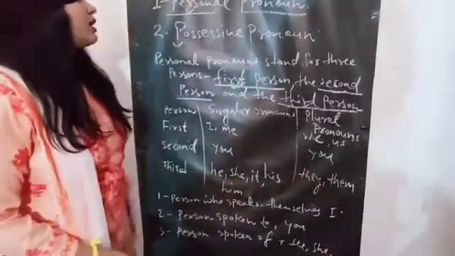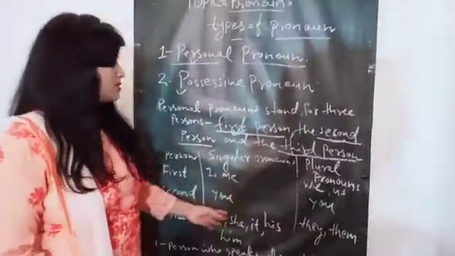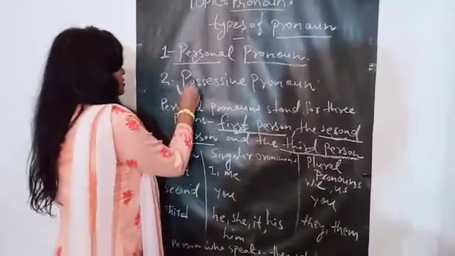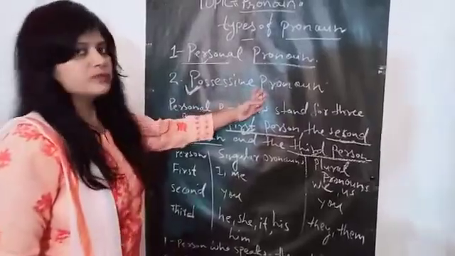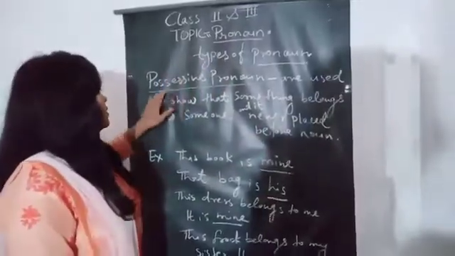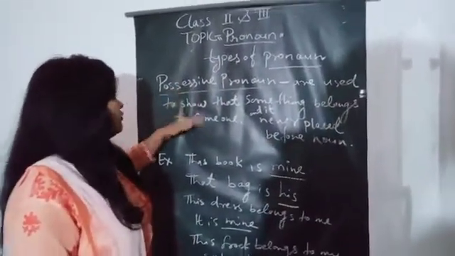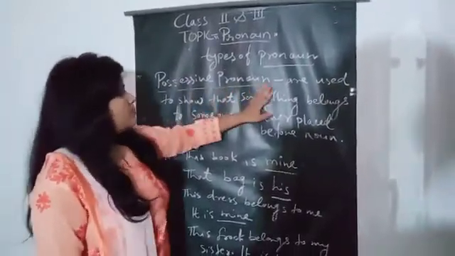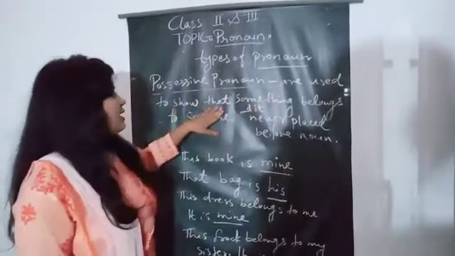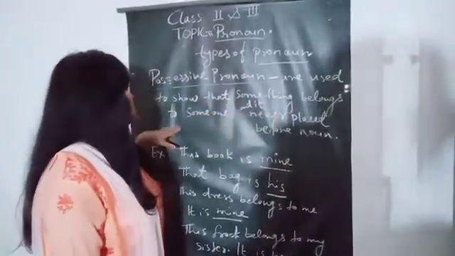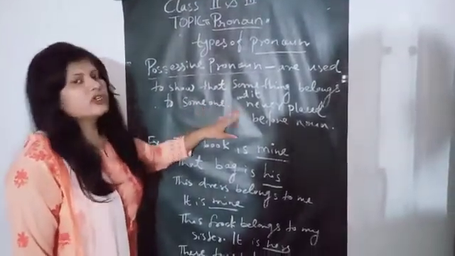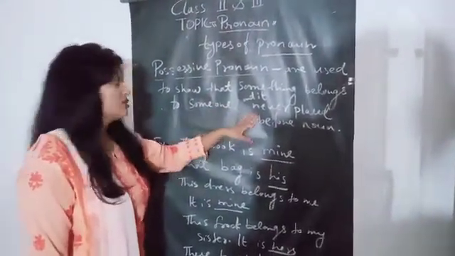So students, I hope you better understand these examples. Now see the second type, possessive pronoun. Here is the definition of possessive pronoun. A possessive pronoun is used to show that something belongs to someone, and it is never placed before a noun. Note it down.